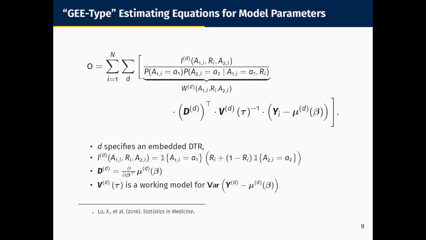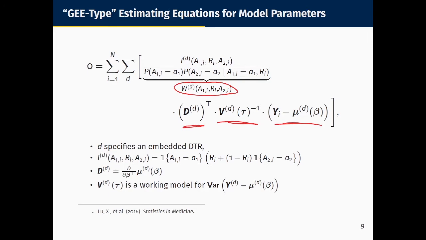We're going to use what I call GEE type estimating equations. You'll see why I say GEE type in just a second. So if we start down at the end of the second line, we've got our usual vector of residuals here. We have a working covariance matrix and the Jacobian of our model, just like standard GEE. The top line is where things get slightly different. So now we're adding an inverse probability of treatment weight to account for the fact that engagers are randomized once, whereas non-engagers are randomized twice.